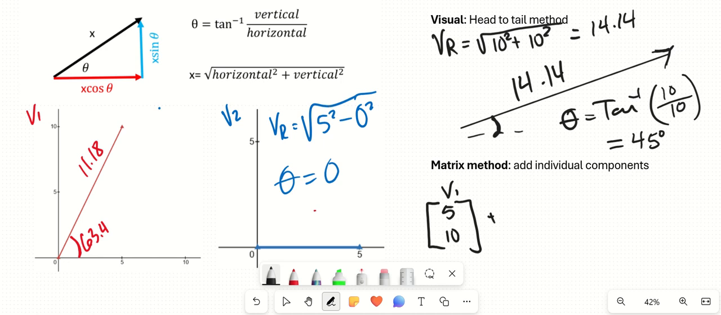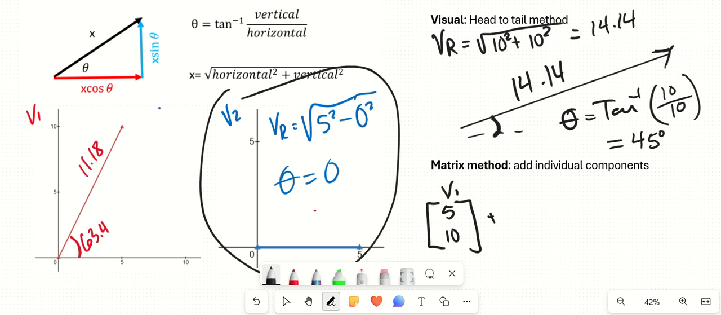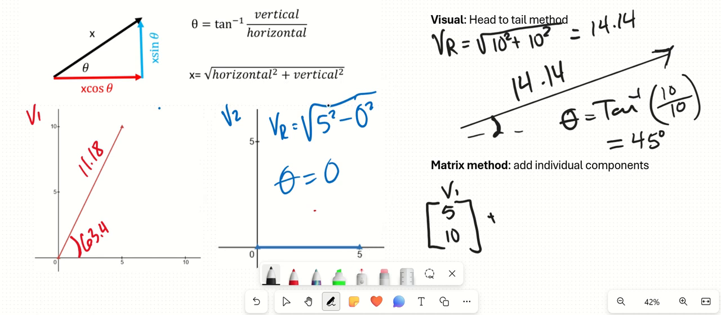My next vector, so looking at v2, I'm going to add this to v2. X component goes on top. My x component is 5. My y component was 0. Now I'm just going to add straight across the rows. So rows are left and right. Columns are up and down. I'm adding all of the rows.